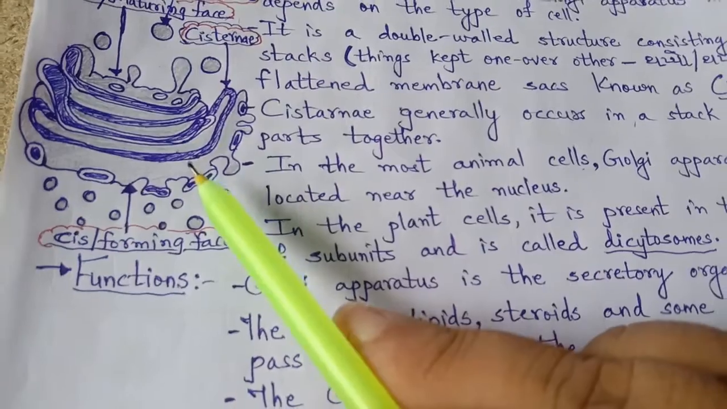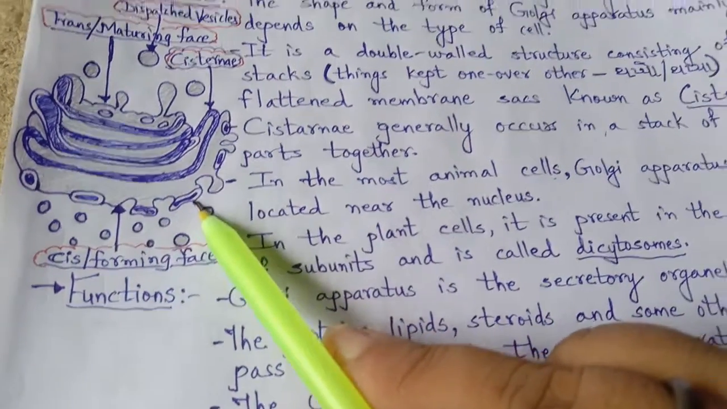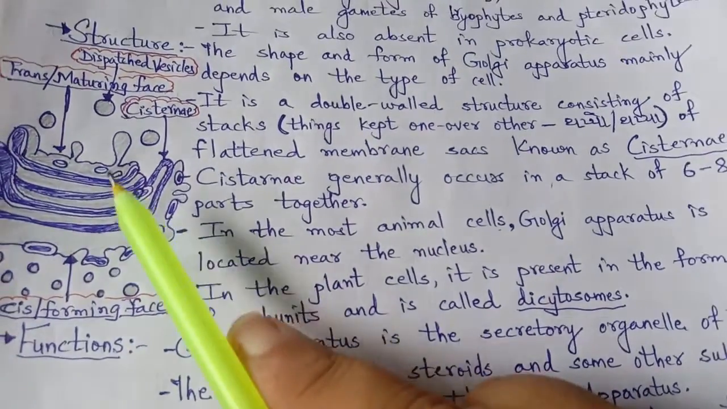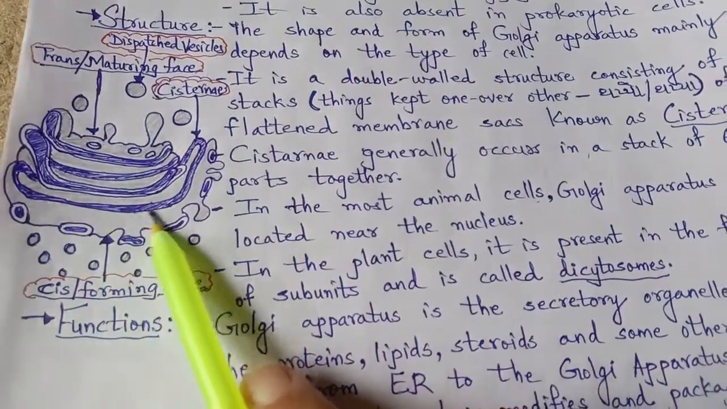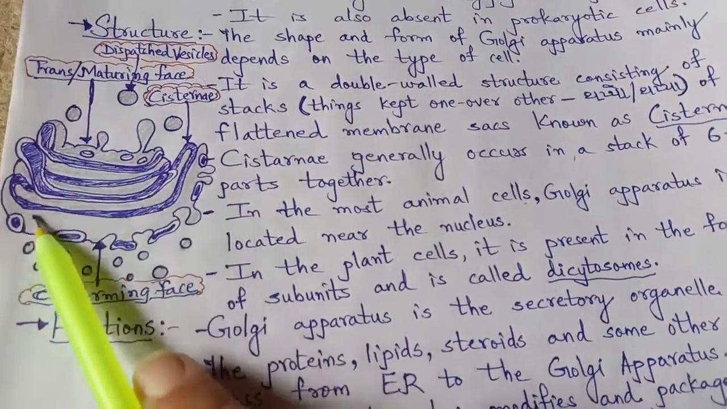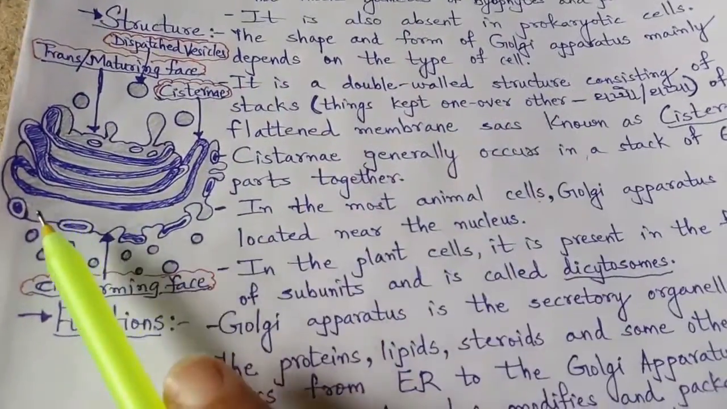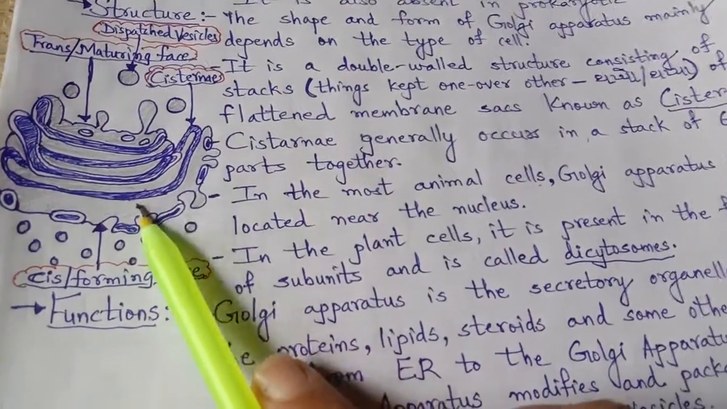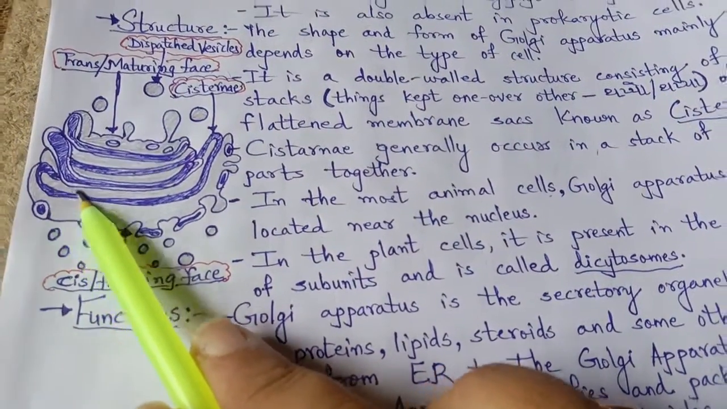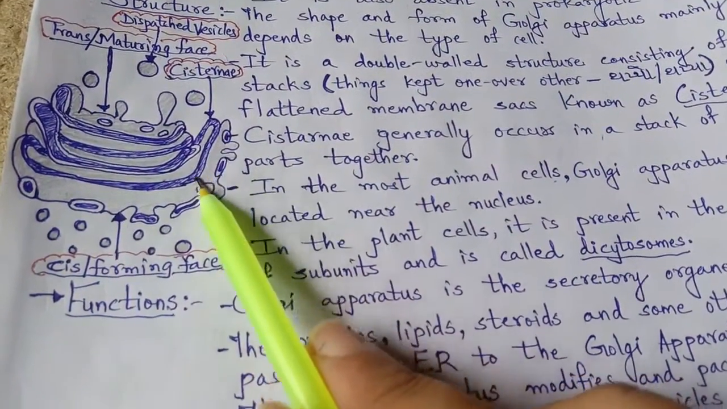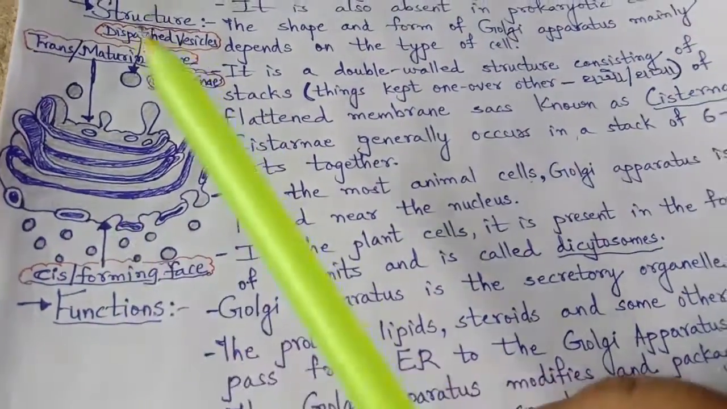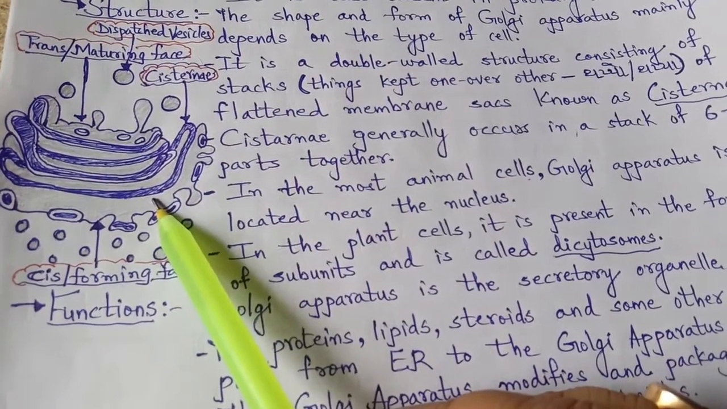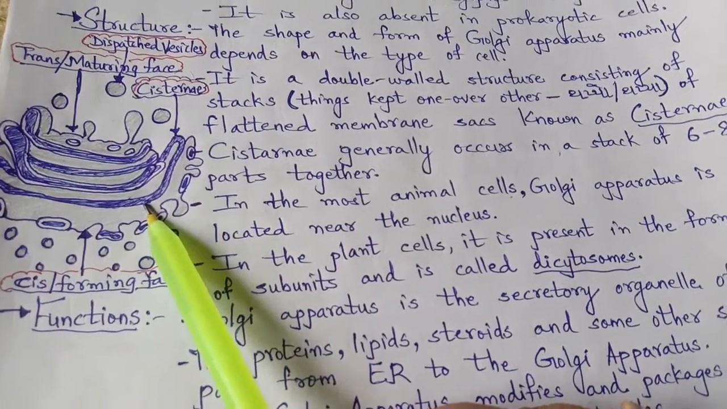So that means a group kept in a stack. Here, the double-walled structure is kept in a stack of flattened membranes. See the membrane, it is flattened, absolutely straight, with a surface that is elongated and horizontal. Such flattened membrane sacs, that means bags, are bags in which fluids are filled, but they are flattened. So these flattened bags or membranes are called cisternae.